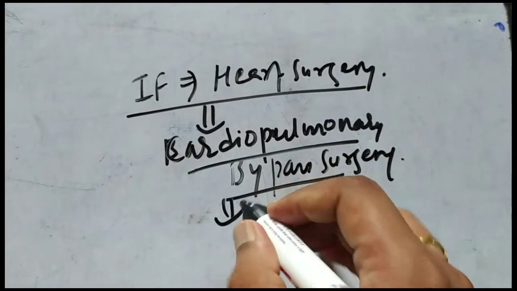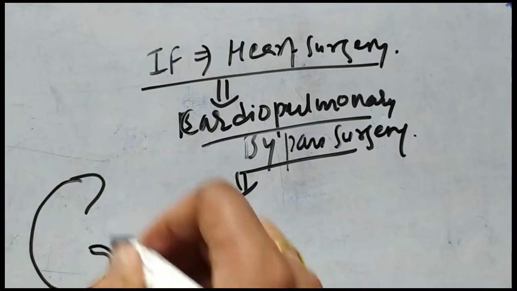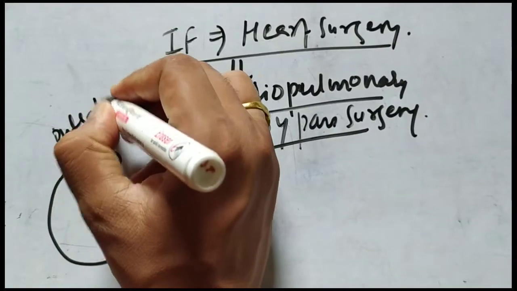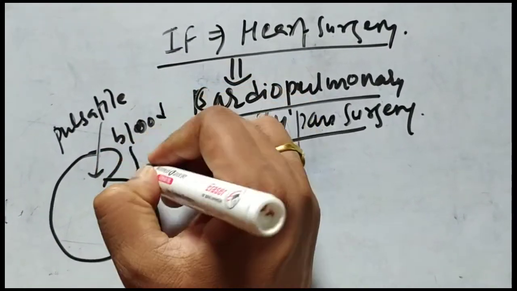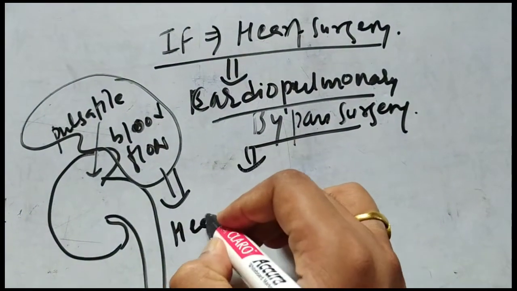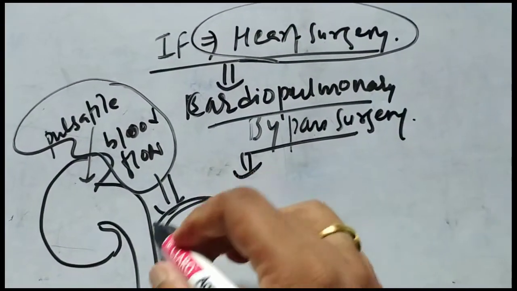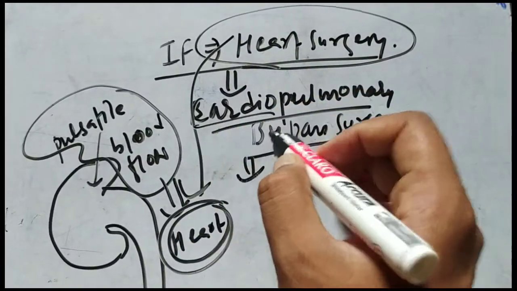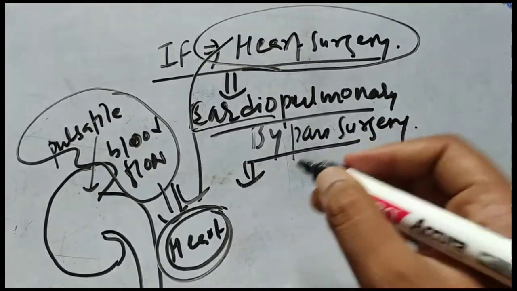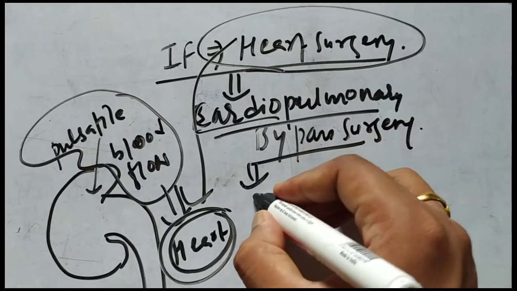And in this case, what happens? The kidney and other body parts basically need pulsatile blood flow. This pulsatile blood flow is normally given by the heart. But there is a heart surgery, so the pulsatile blood flow cannot be given by the heart. It will be given by the cardiopulmonary machine. But the bad thing about this machine is that the blood flow by this cardiopulmonary bypass machine is non-pulsatile.